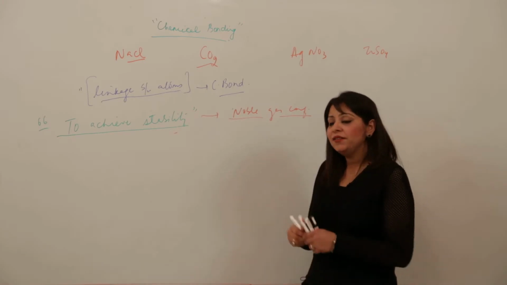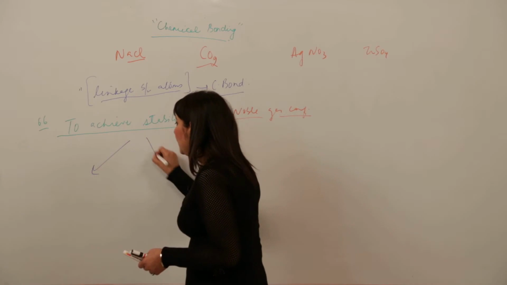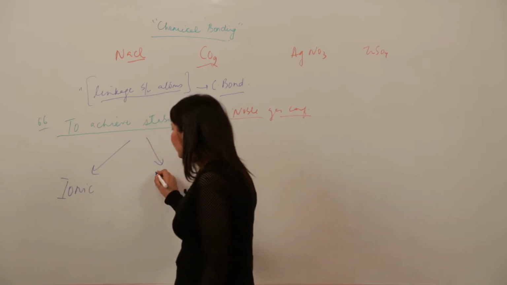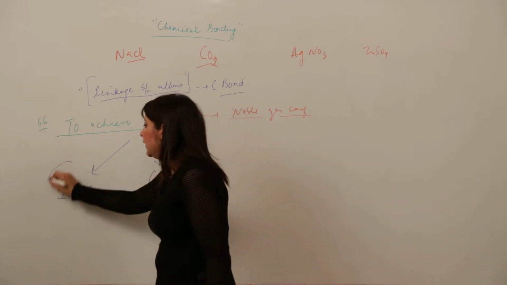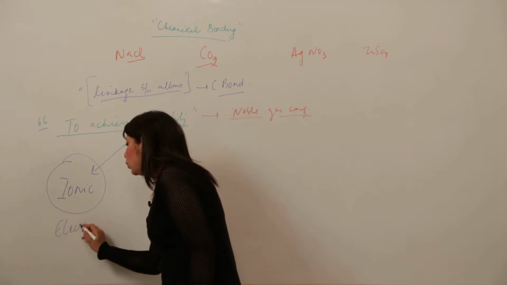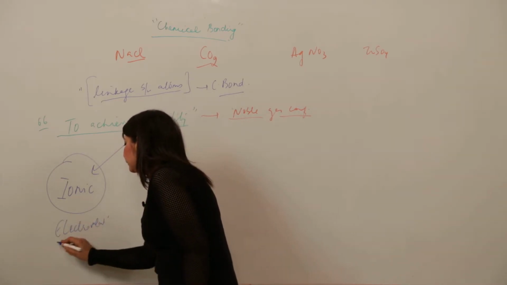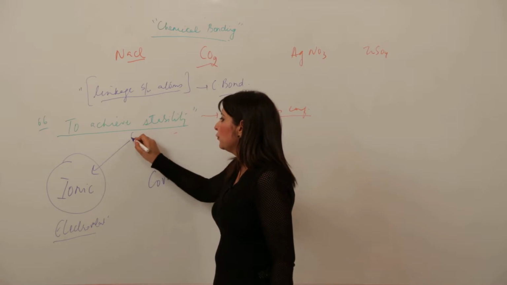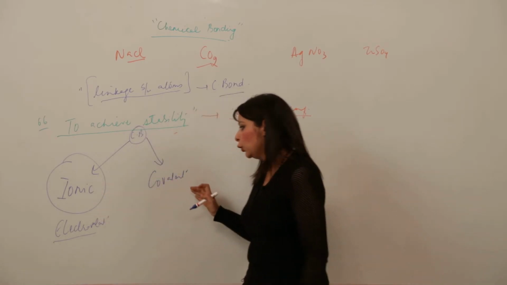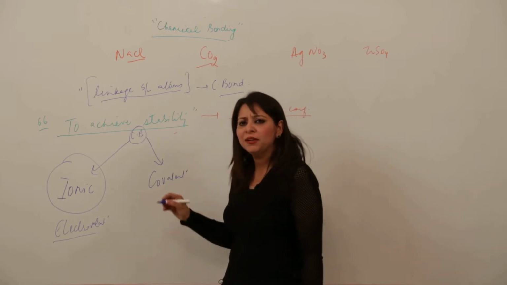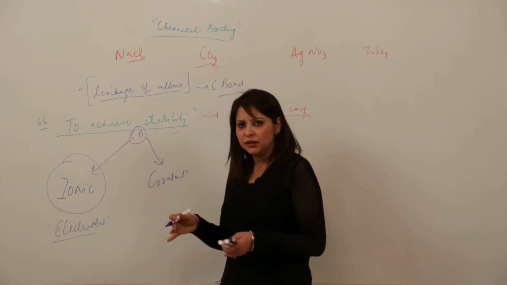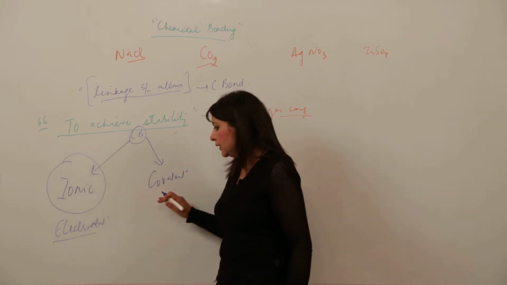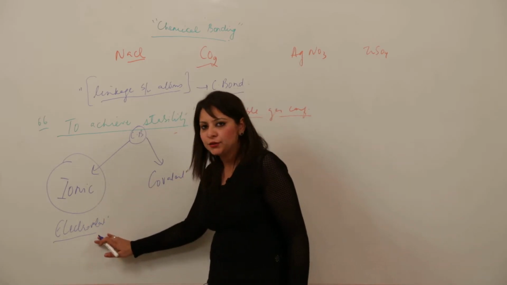Now, how are they achieving that noble gas configuration? There are two methods to form a bond. One is the ionic bond and the other is the covalent bond. Ionic bond is also called electrovalent bond. There is no other name for covalent bond; we use it as such. There is one more bond, the coordinate bond, but that we will take up in a higher class. For the moment, just focus on these two kinds of bonds. One is ionic and the other is covalent. Ionic is also called electrovalent, right?